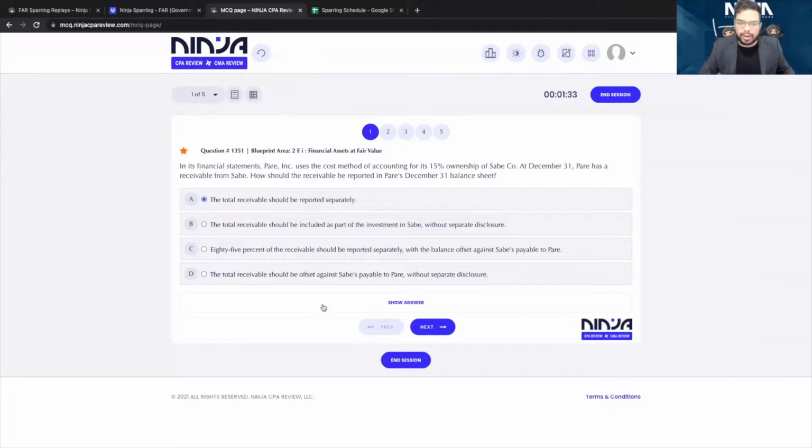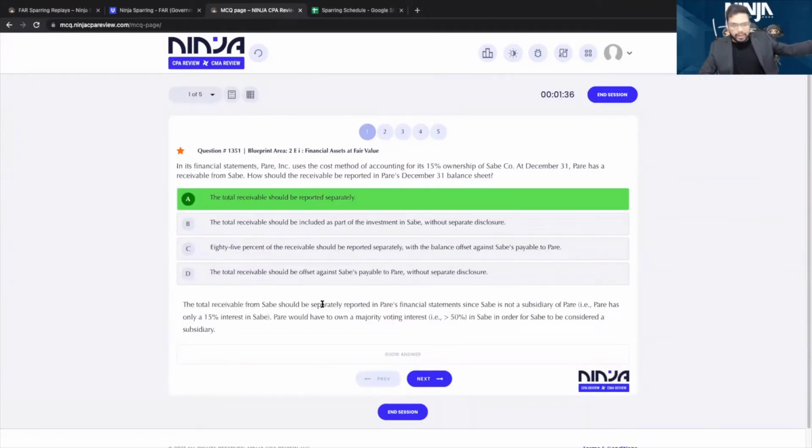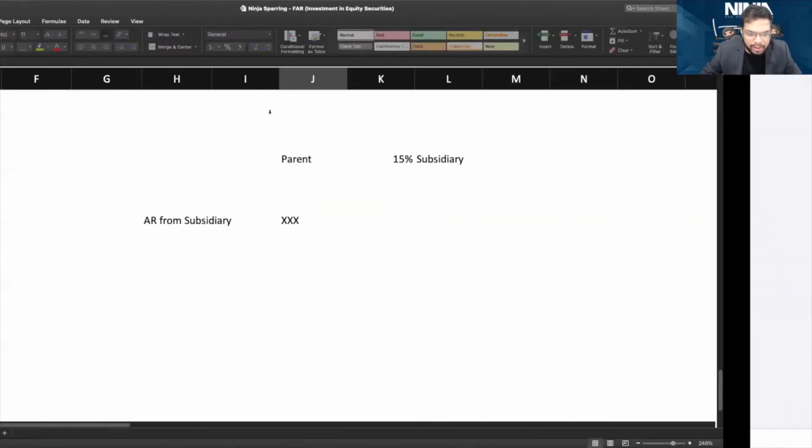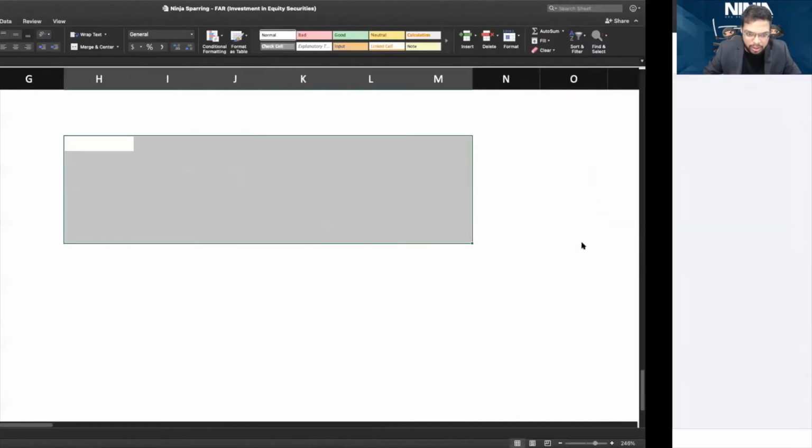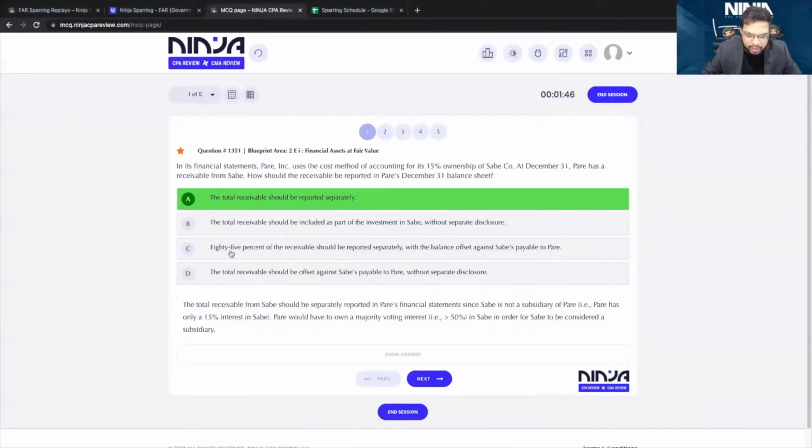It should be reported separately that, okay, we have an investment in Save company, not a problem, but we also have a separate receivable due from them because they are separate entities. We will not eliminate anything at all. So 85% should be reported separately with the balance offset? No. The total should be offset? No, we will not eliminate anything and it will not be merged with the investment. It will be reported separately.